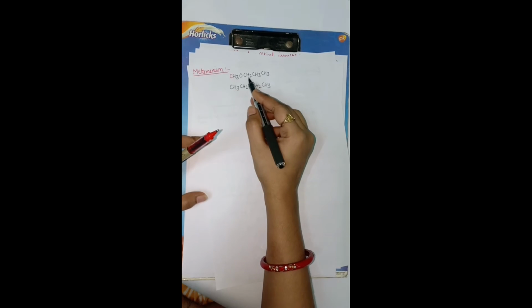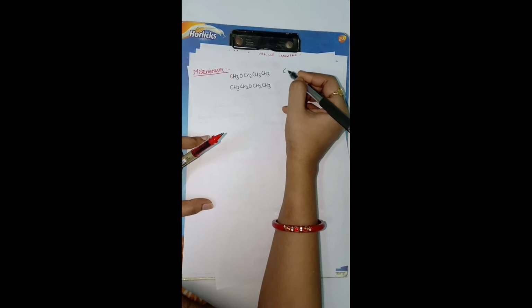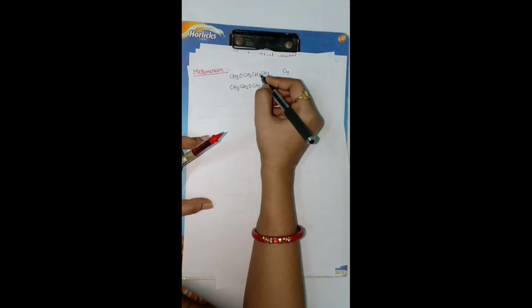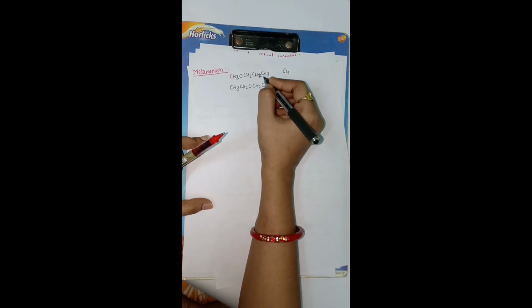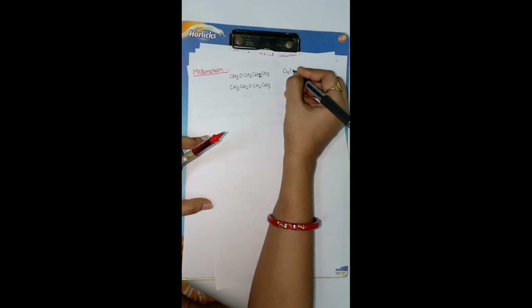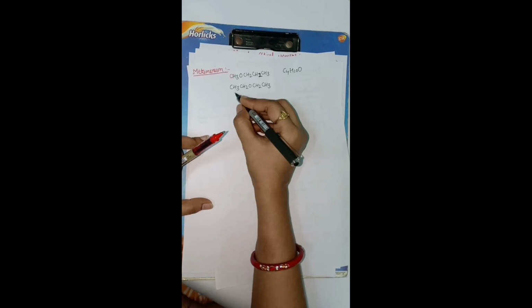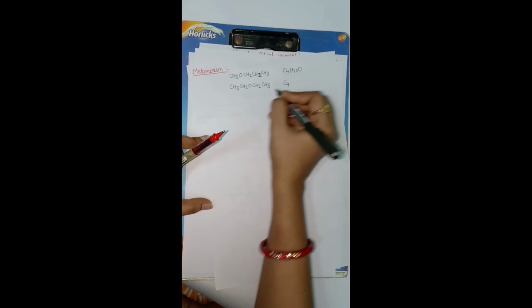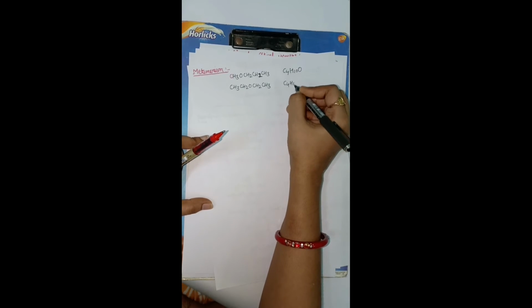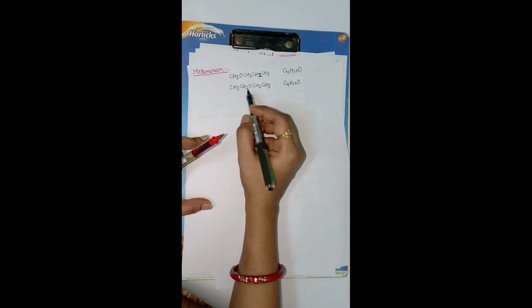What will be the molecular formula? 4 carbons and 10 hydrogens, C4H10O.